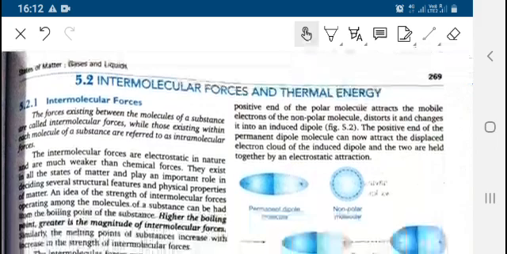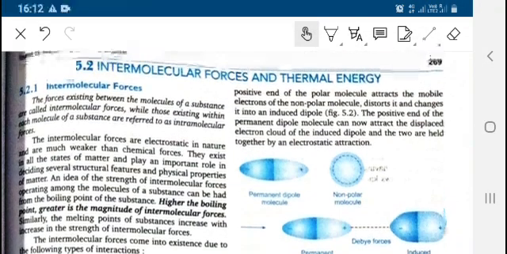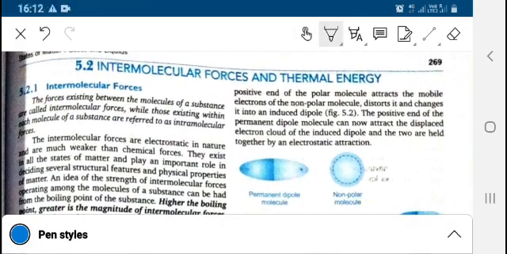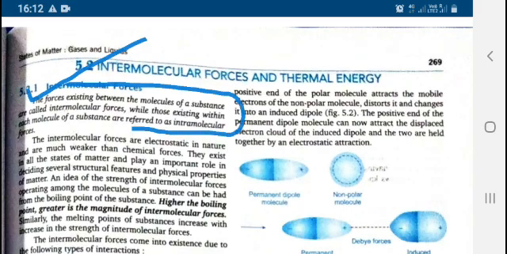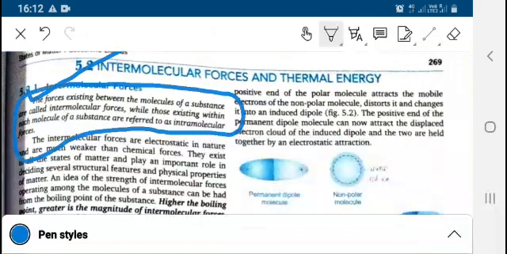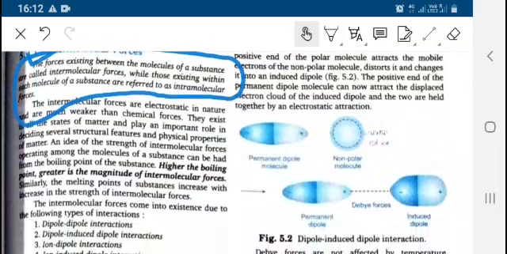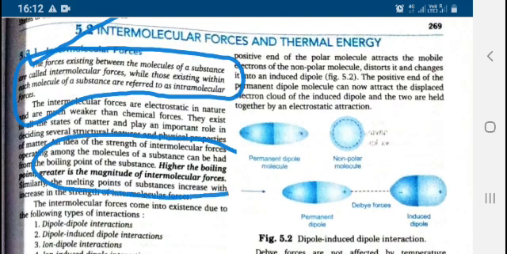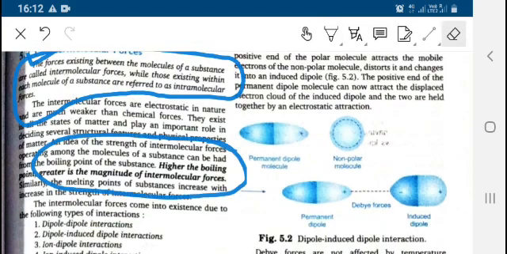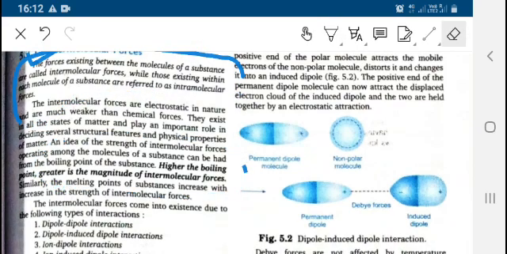Intermolecular forces and thermal energy. So what is the intermolecular force? It is the force existing between the molecules of a substance, while those existing within the molecule of a substance are known as intramolecular forces. The higher the boiling point, greater is the magnitude.